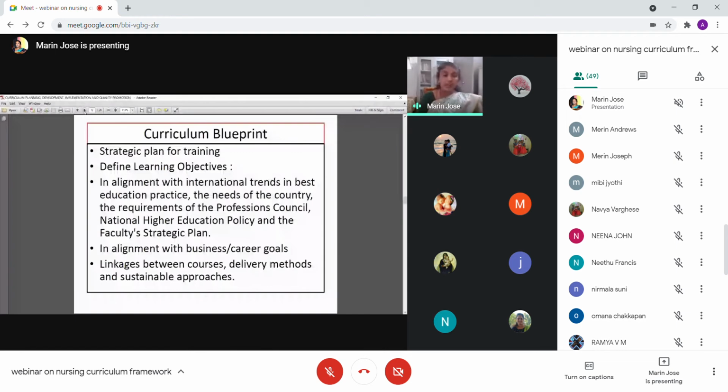We have different courses. For example, we have a four-year program. We have two semesters, or part 1 and part 2, in the first year, then part 1 and part 2 in the second year, part 1 and part 2 in the third year, and part 1 and part 2 in the fourth year. Along with that, we have a theory part and a practice part.